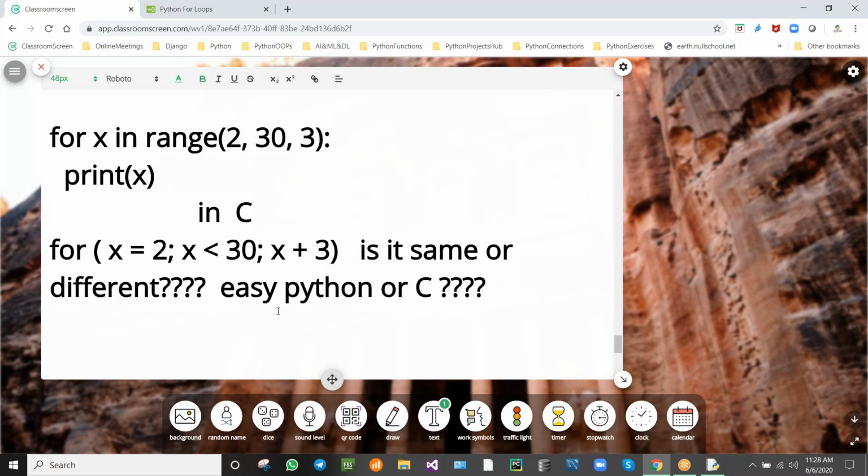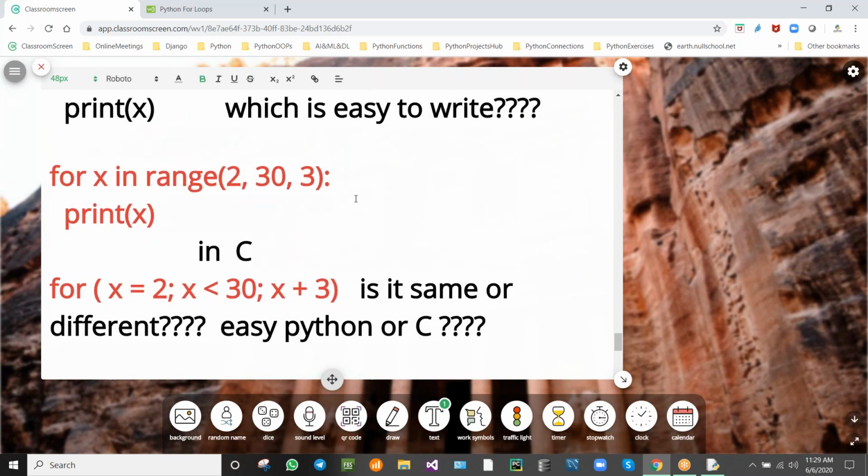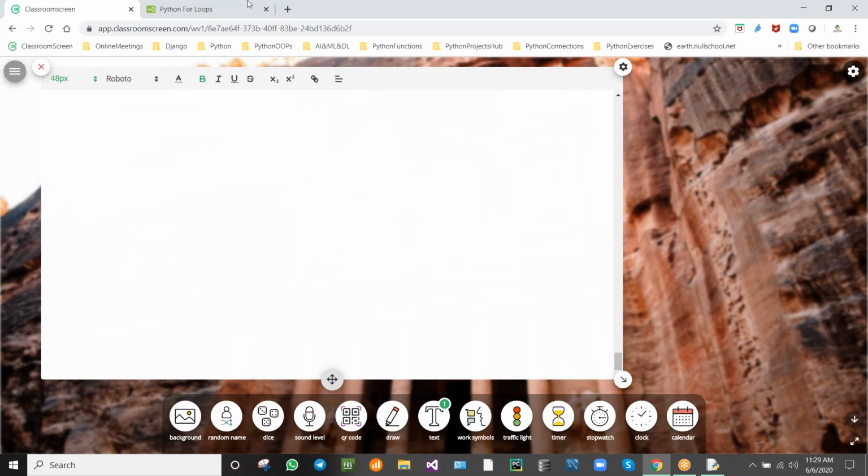See, in C, if we miss anything, it will show a syntax error, a lot of errors. Whereas in Python we can write the for loop very simply like this. In Python it will be very easy. So we can write like this.